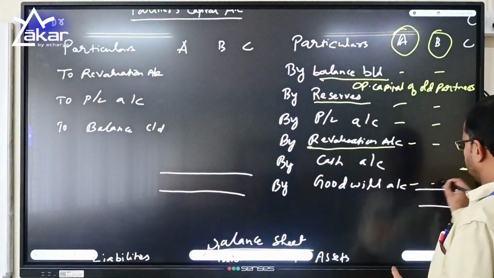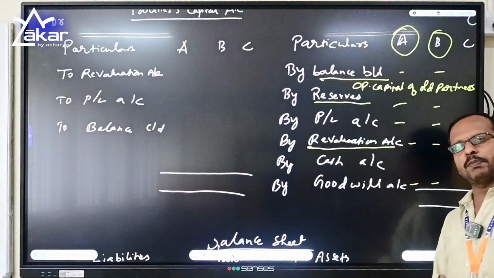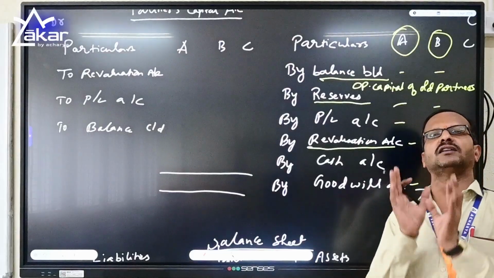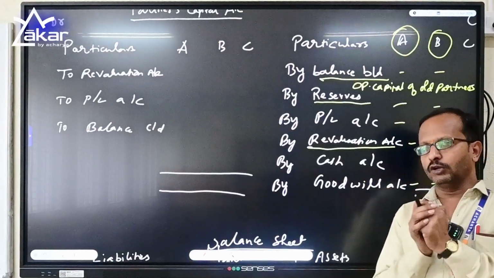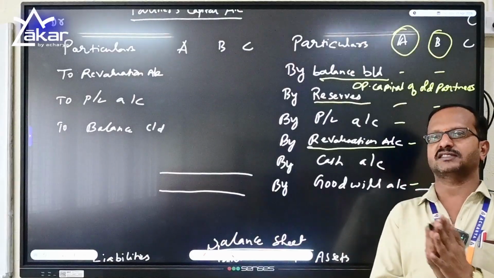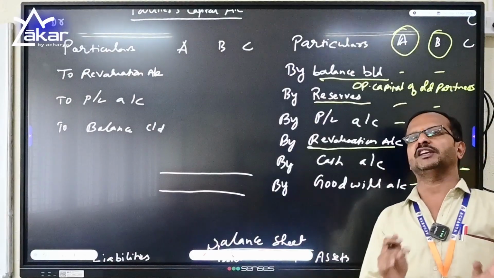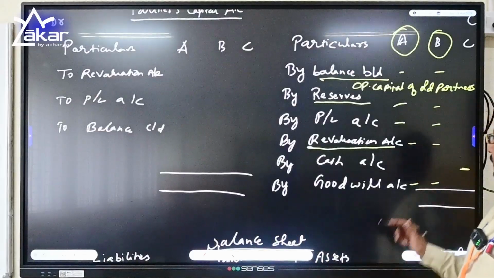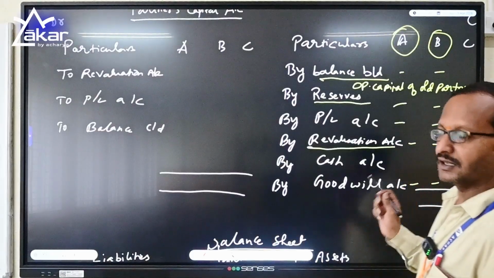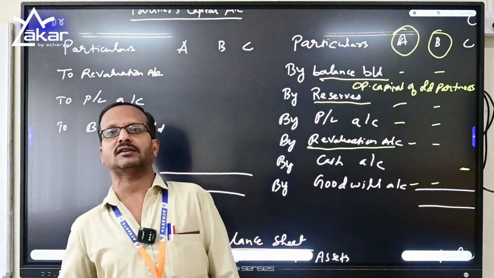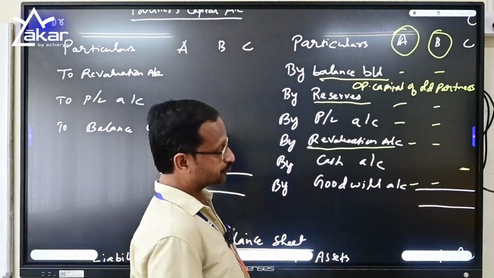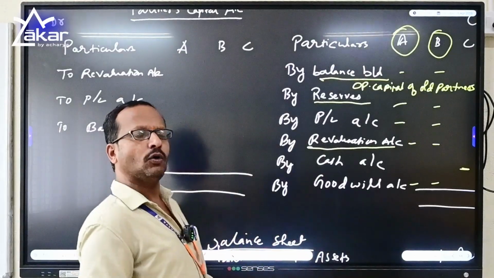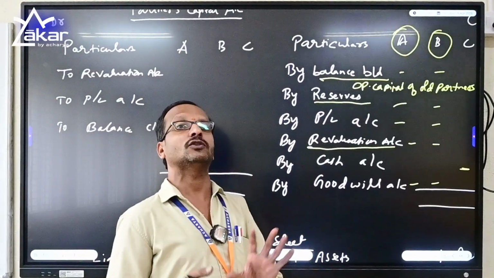And goodwill. When a new partner is coming to the business, he is bringing the capital as well as a part of goodwill to the firm. And do remember that goodwill is an intangible asset, old partners are not using it for business purposes and they are taking it into their account. So whatever goodwill is brought by the new partner will be taken by the old partners in their profit sharing ratios. So here: capital, reserves, P&L account, revaluation account profit and goodwill.